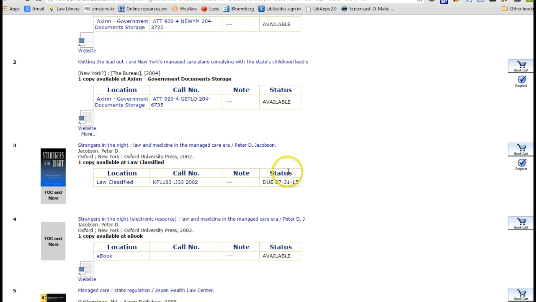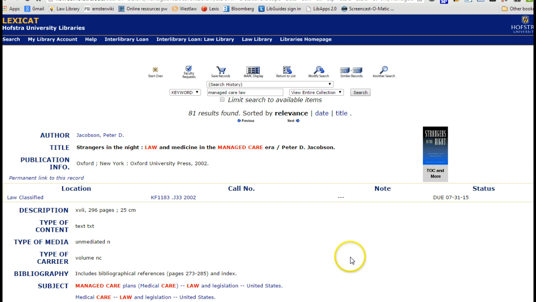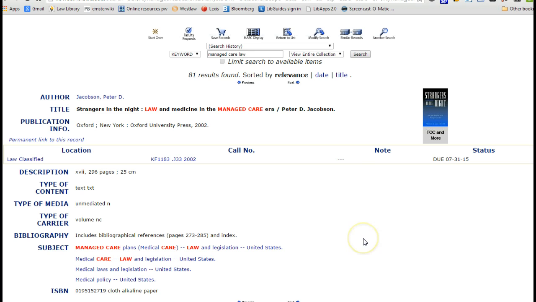Now what I see here is, oops, this is due in July of 2015, which is telling me that this particular print book is not available. It may be available to us electronically, but let's take a look at the print record because it can tell us some useful information. And the useful information a book can tell us, even if it's not available in the library, are these subjects.